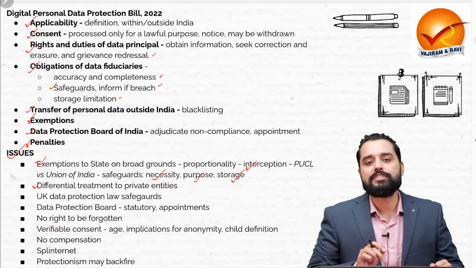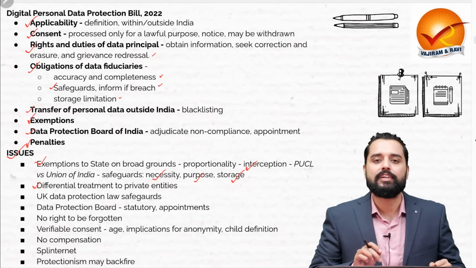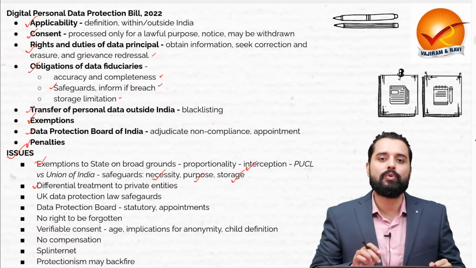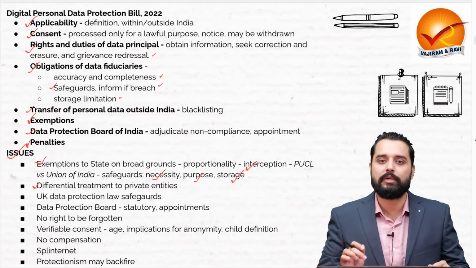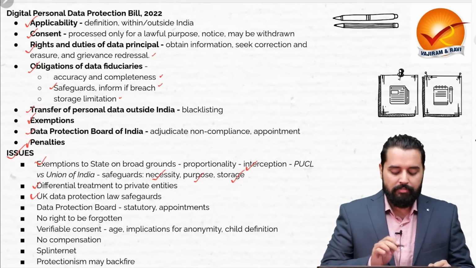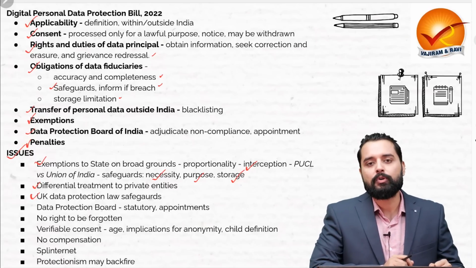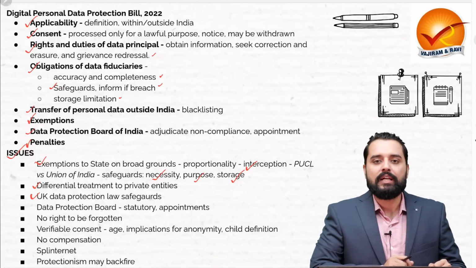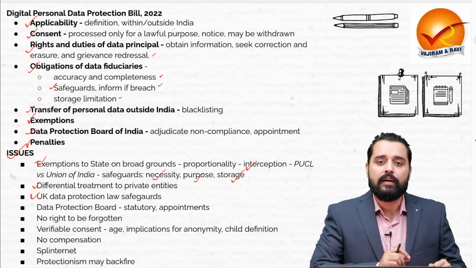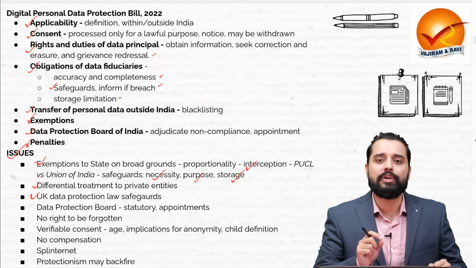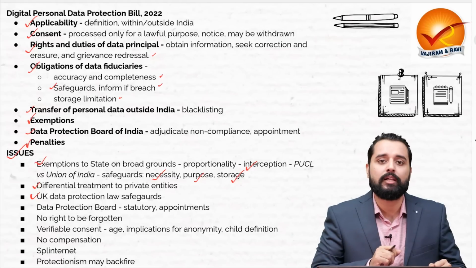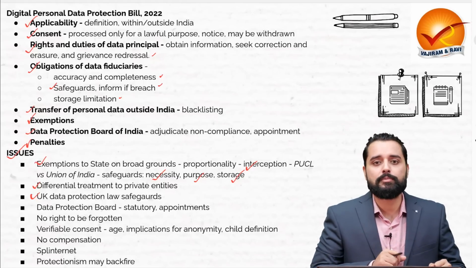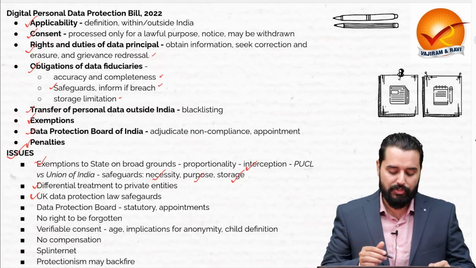Another issue is the differential treatment that is given to the private entities. For example, the government entities do not need to delete the data after the purpose for which the data was collected has been completed. When we look at the UK data protection law safeguards, it requires a warrant and there is the Investigatory Powers Bill also, according to which data is to be collected, and it is subject to parliamentary oversight also. Such mechanisms can also be inbuilt in the Indian data protection law.